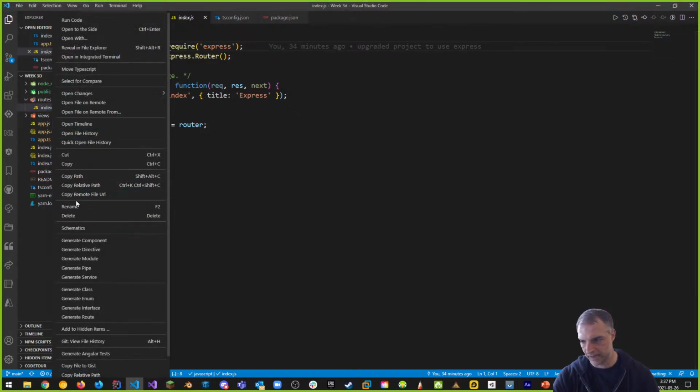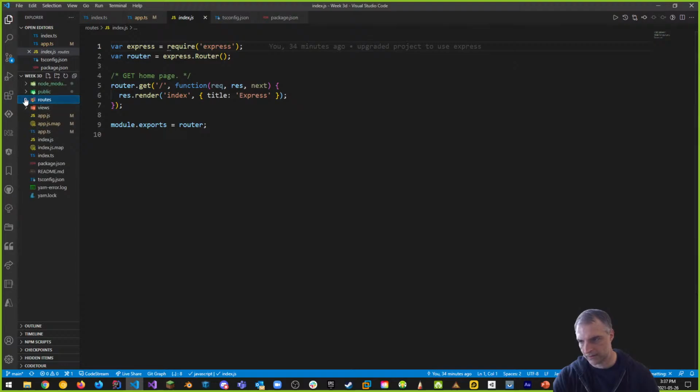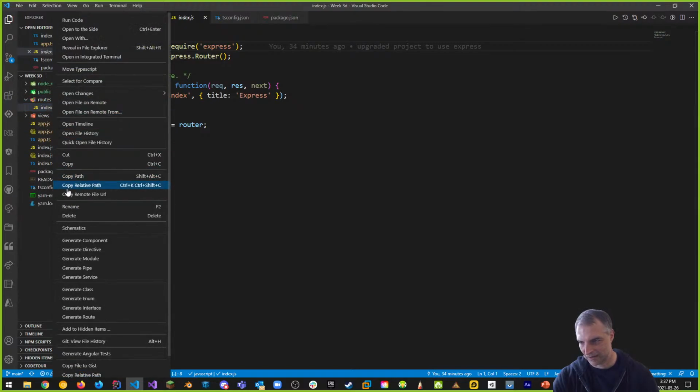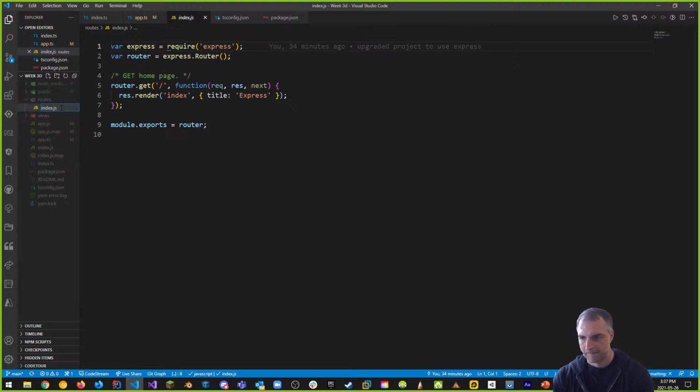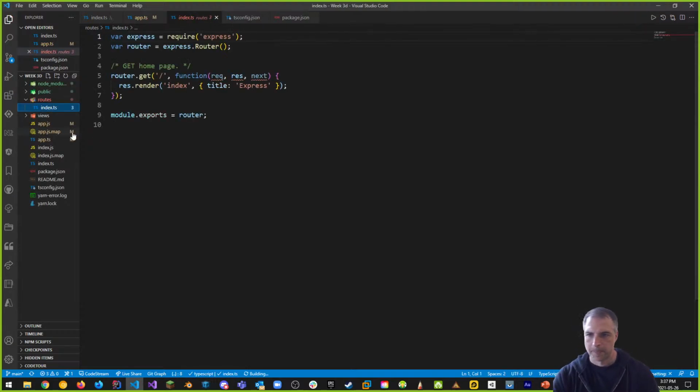So again, if I change this to an index.ts, let's do that. So rename to index.ts. Oops. Try that again. Well, now we're going to get into errors again, right? Because it doesn't understand what a couple of these things are.